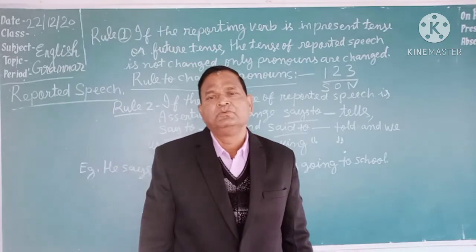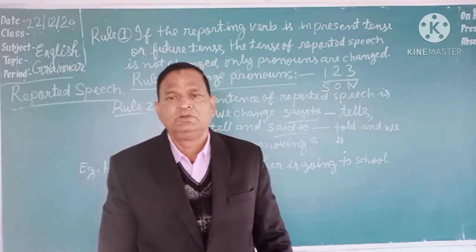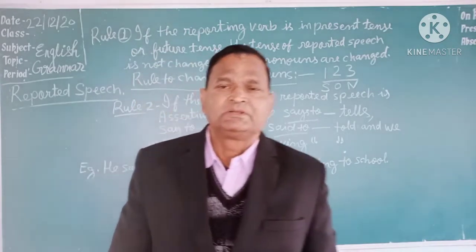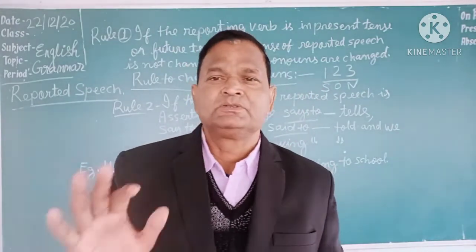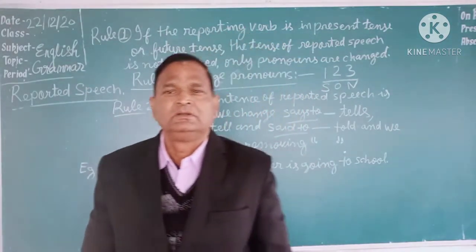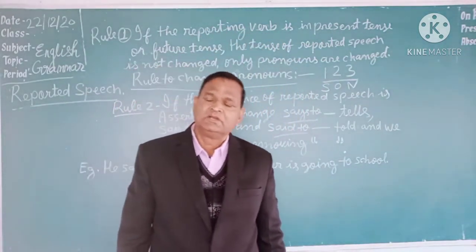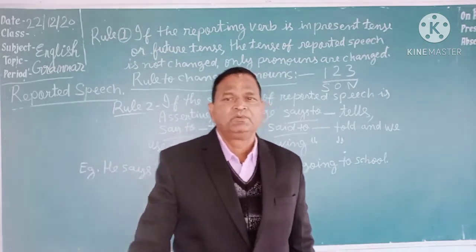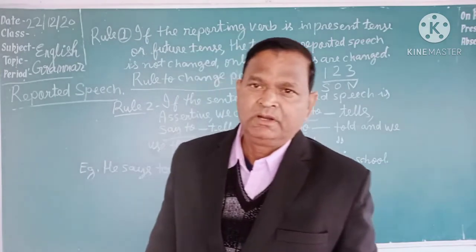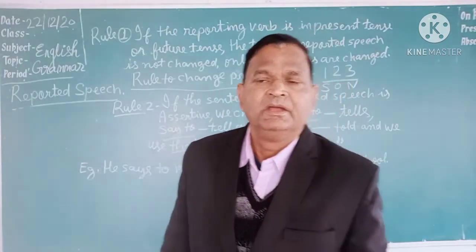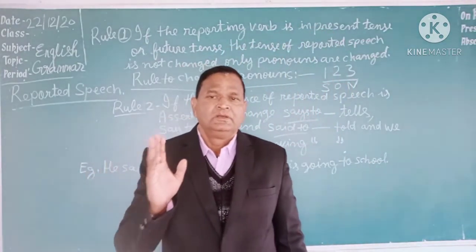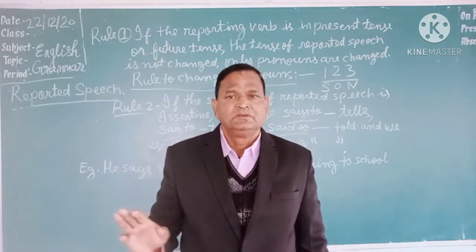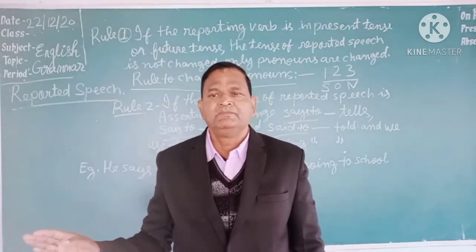I have told you that personal pronouns have three persons: first person, second person, and third person. You have made a chart like first person pronoun is I singular and we plural, and it has three cases: I subjective case, me objective case, my possessive case.